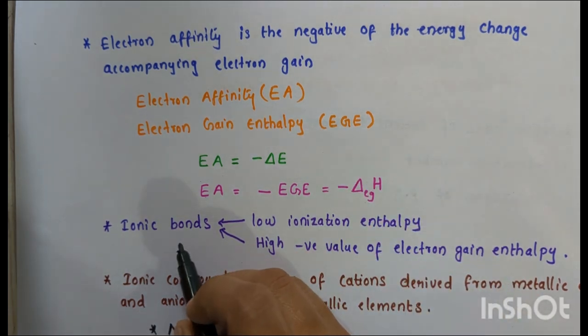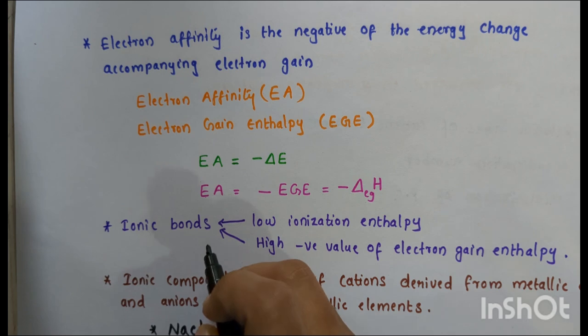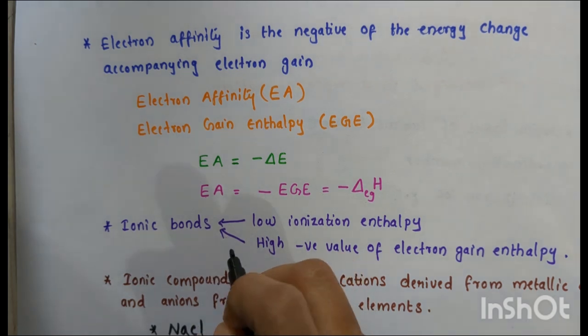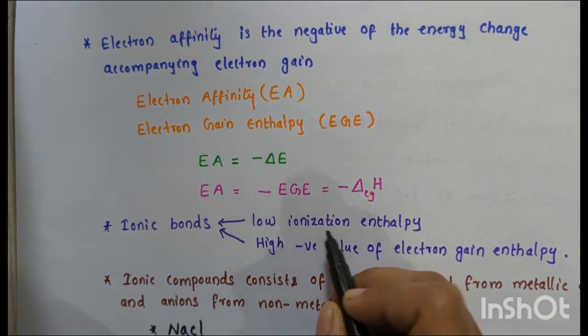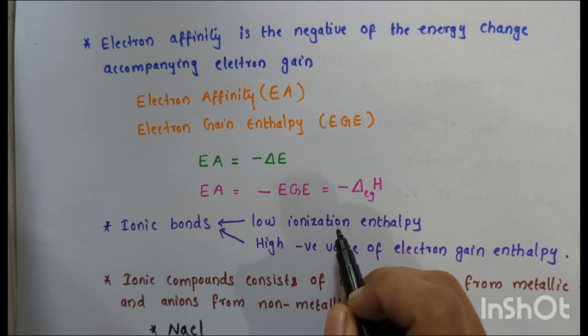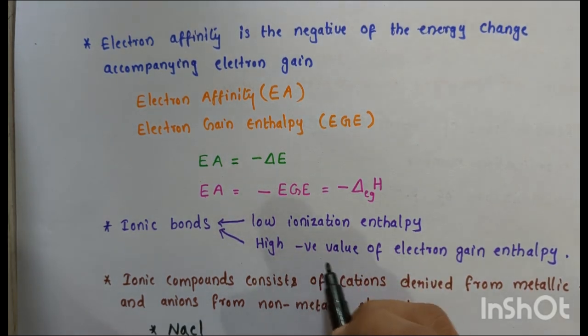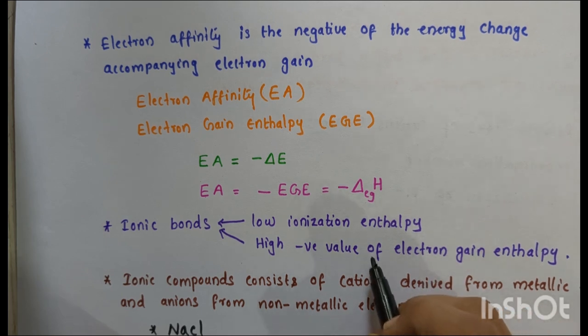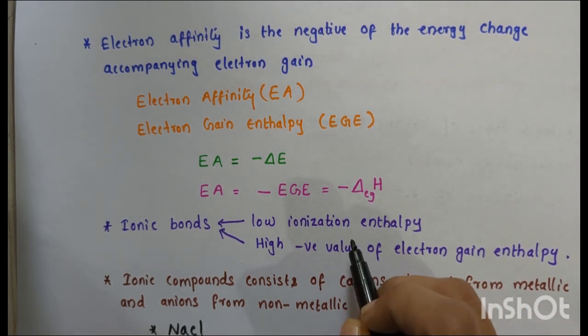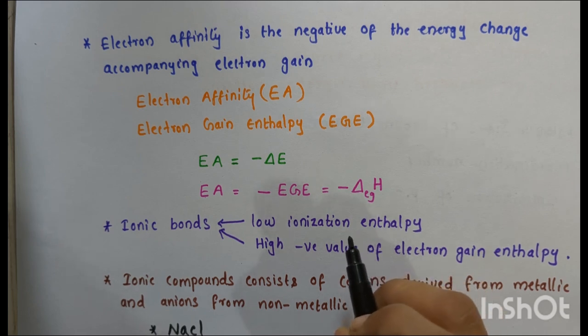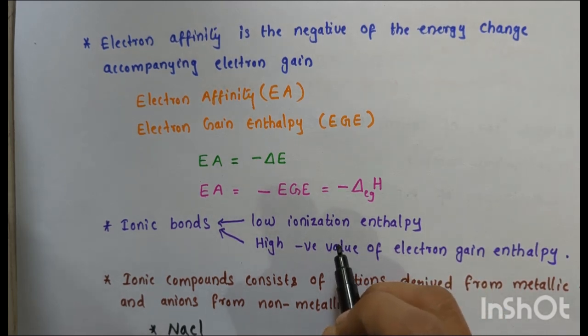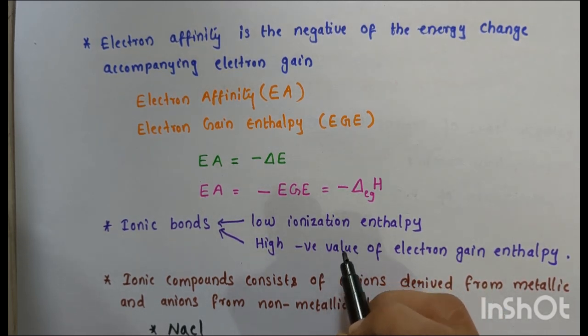Ionic bonds will be formed more easily between elements with comparatively low ionization enthalpies and elements with a comparatively high negative value of electron gain enthalpy.